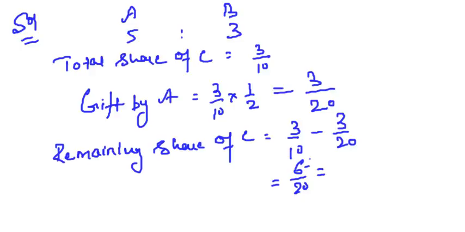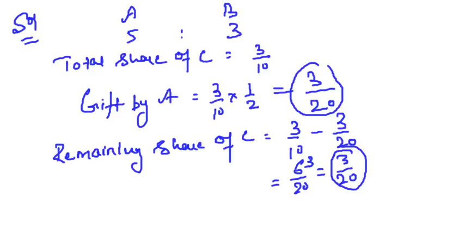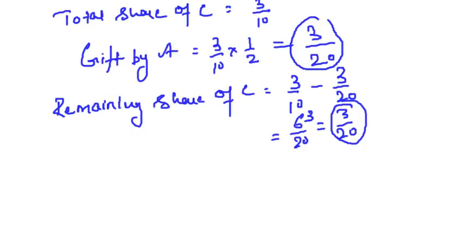Sorry, 6 minus 3/20. This comes to 3/20. This is the other half. This half share he has taken from A as a gift, and after this gift, the remaining share that C has to acquire from the old partners is 3/20. Now see what the question says. The remaining share was taken by C equally from A and B. This remaining share he takes equally from A and B, that is, he takes half from A and half from B.